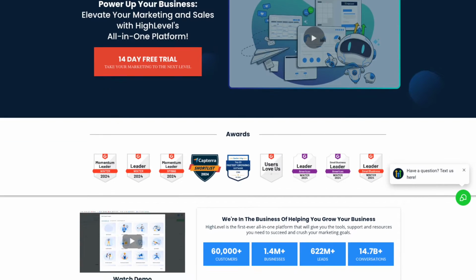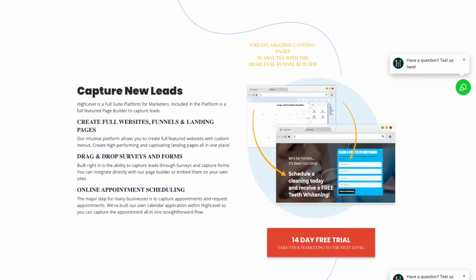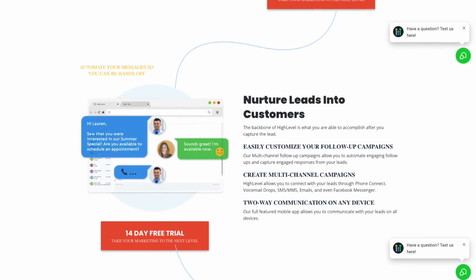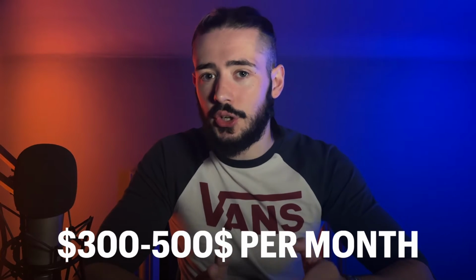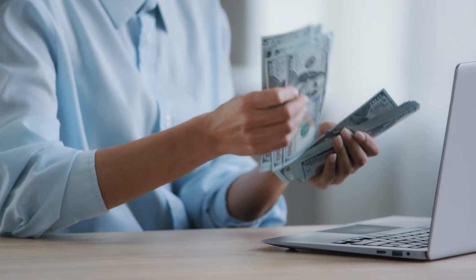So if you're not aware already, HighLevel is an all-in-one marketing and sales platform that allows you to put your entire logo and branding and pretty much everything to do with your own business on their software, and you can go out and sell licenses of that software to businesses for whatever price you want. Your average client is going to be paying you between 300 and 500 euros or dollars or pounds every single month for a license of the software. This model right here is called white labeling. You take an already existing software, they allow you to swap out their logo with yours, you essentially make the entire software your very own, and you just start selling it to businesses for whatever price you want.